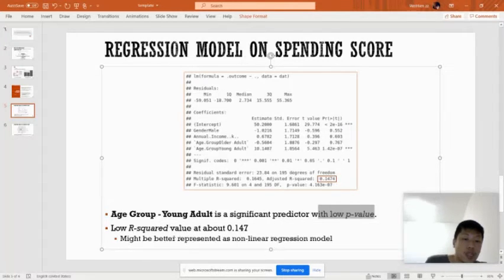However, the model seems to have a low R-squared value at about 0.147, and we speculate that the spending score might be better represented by a non-linear regression model.